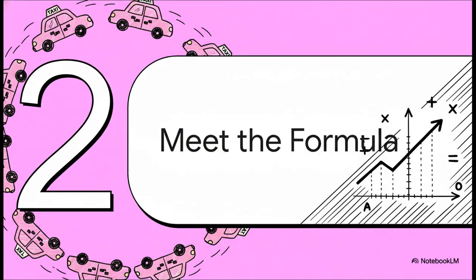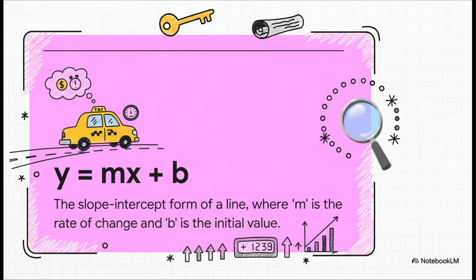All right, now let's see how this whole taxi ride thing connects to the math you see in your textbook. We're going to link our little story directly to that famous formula that everyone talks about. And here it is. Y equals mx plus b. Now I know, it looks a little intimidating with all the letters, but don't let it fool you. This is just the secret code, the recipe for what we just said, a starting point plus a steady change. Every single letter here has a job to do.